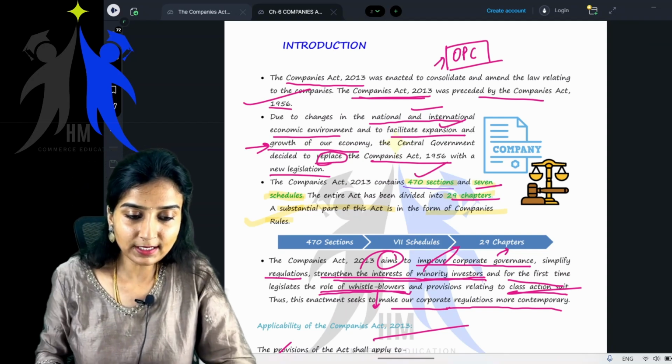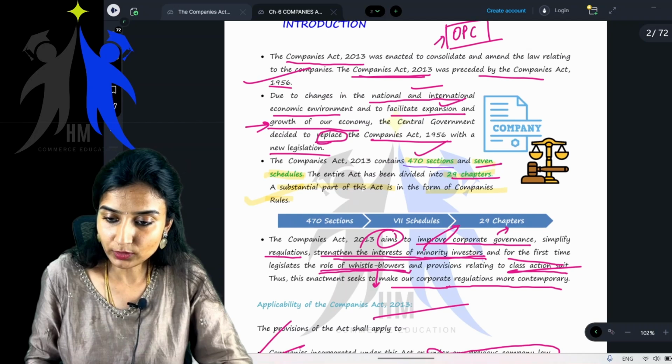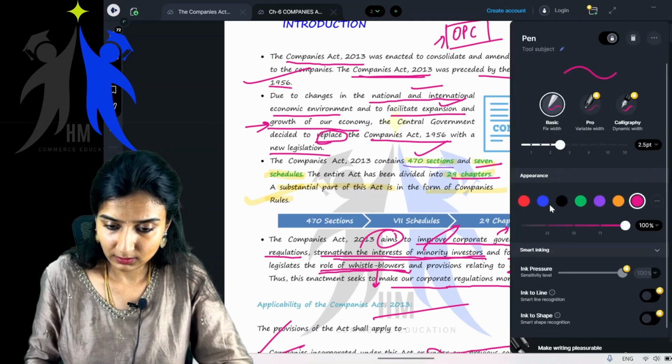Okay, what did we see? The Companies Act has how many sections? 470 sections. Do you remember, everyone?